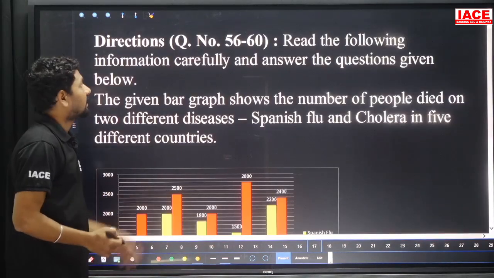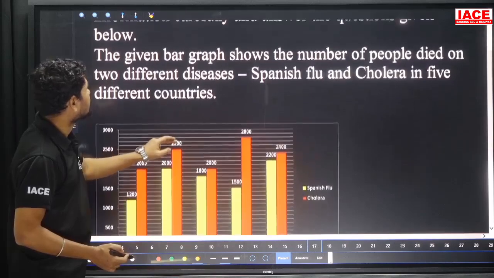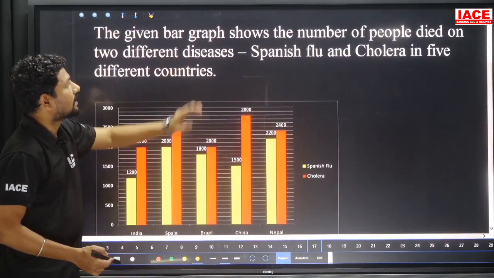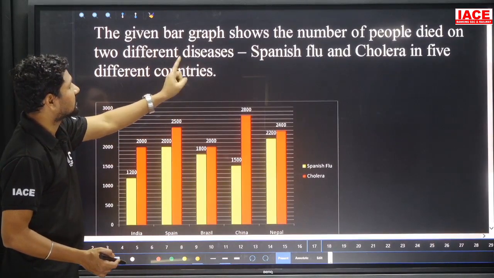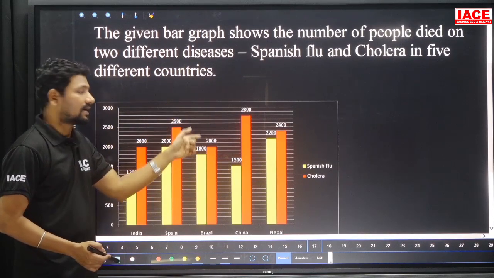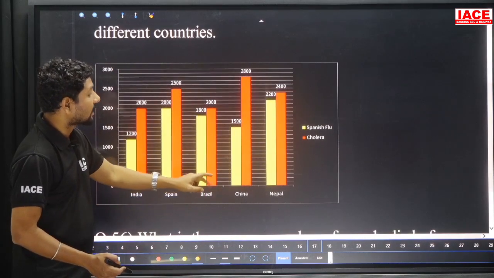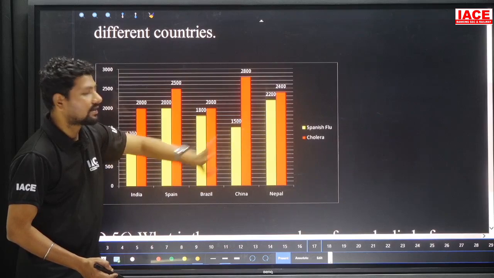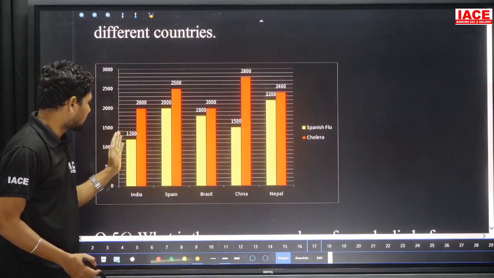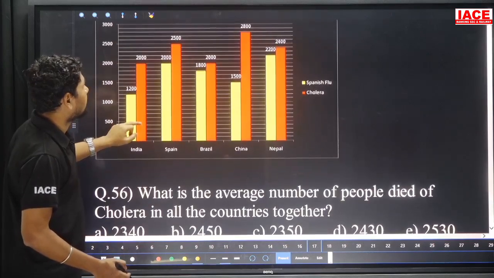Next we have a data interpretation based on the bar graph. For the 56 to 60 questions, the given bar graph shows the number of people who died in different cities from Spanish flu and cholera in different countries. 2 diseases are there for different countries. The country names are here: India, Spain, Brazil, China, Nepal. The Spanish flu belongs to yellow color and cholera belongs to red color. That's what we have to calculate. And look at the question directly.